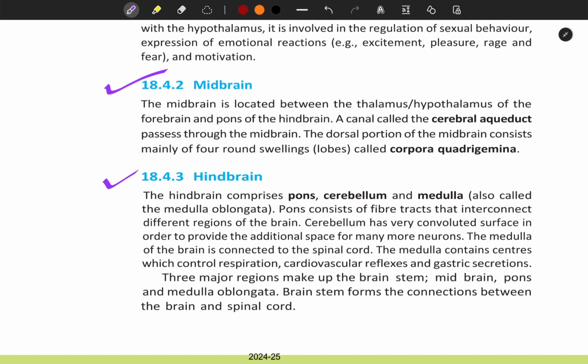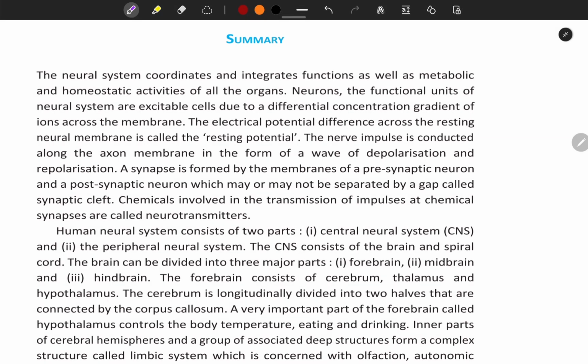Three major regions make up the brainstem: midbrain, pons, and medulla oblongata. Brainstem forms the connections between brain and spinal cord. Let us discuss the summary of this chapter.